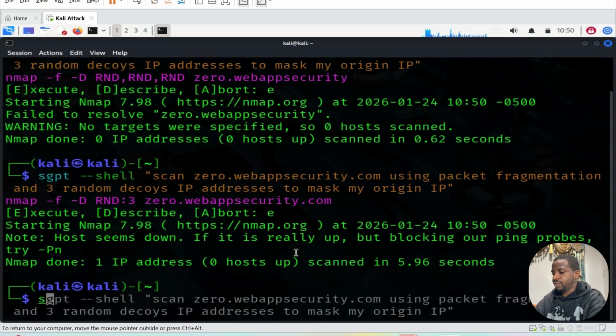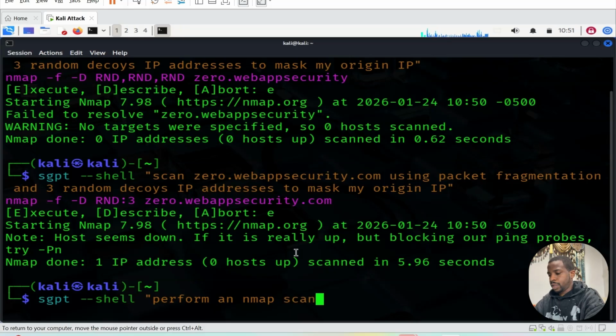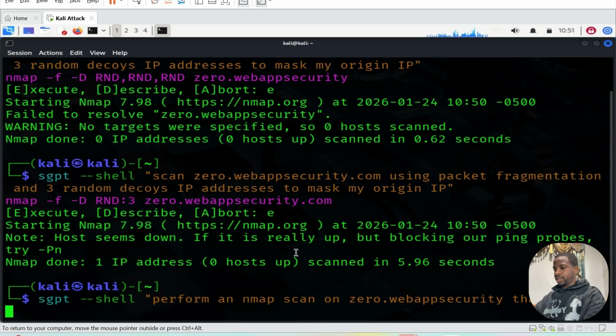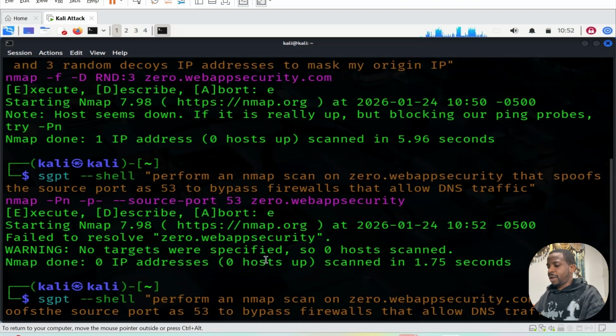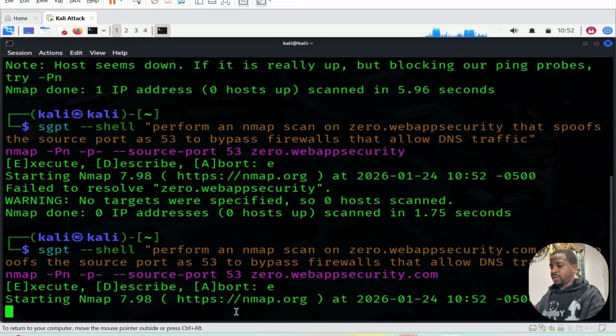Still on firewall evasion. Perform an nmap scan on 0.webappsecurity.com that spoofs the source port. I want to use spoofing now, just to make myself less visible. So perform an nmap scan on 0webapp.com that spoofs the source port as HTTP to bypass firewalls that allow DNS traffic. Okay, boom, let's go. This is the command that you run initially.